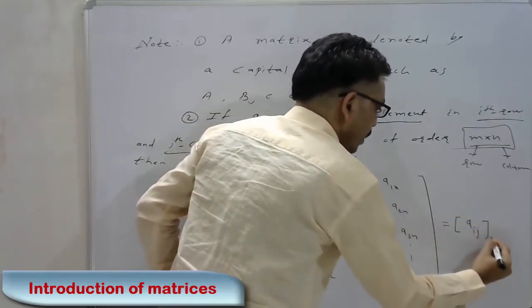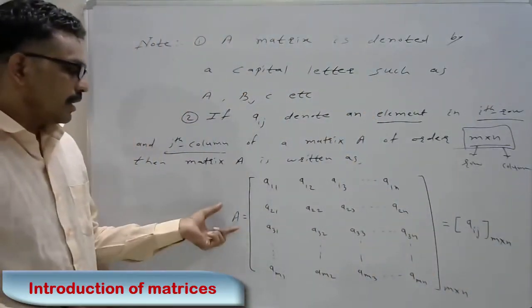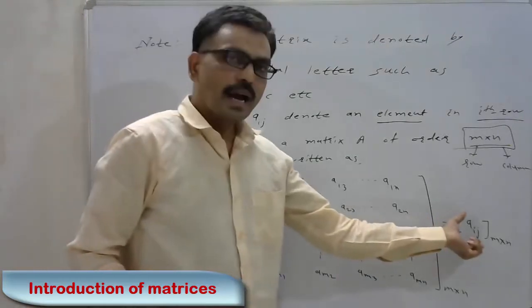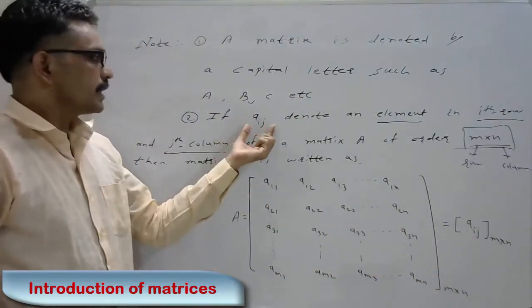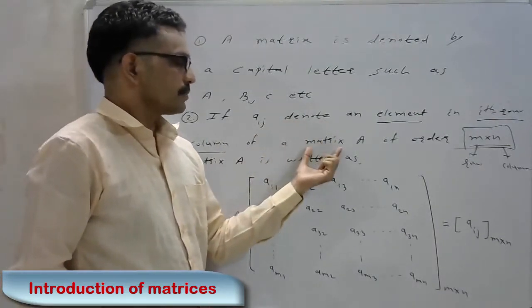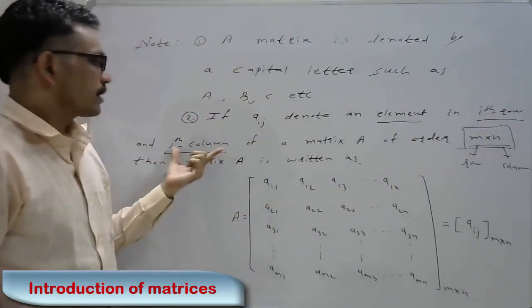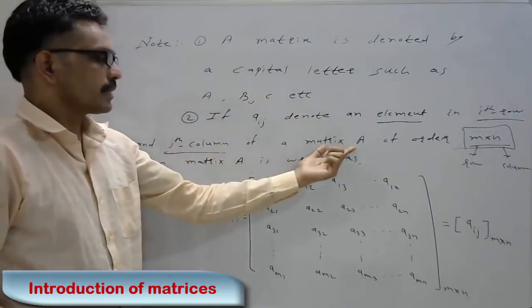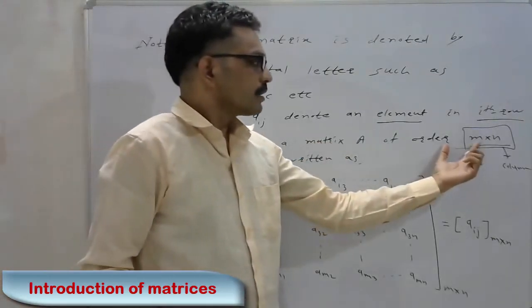A is equal to Aij of order m by n. Here Aij denotes an element of the matrix A, that is, in the ith row and jth column of the matrix A, and this matrix A has order m by n.